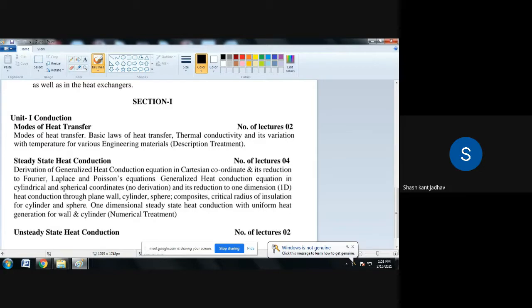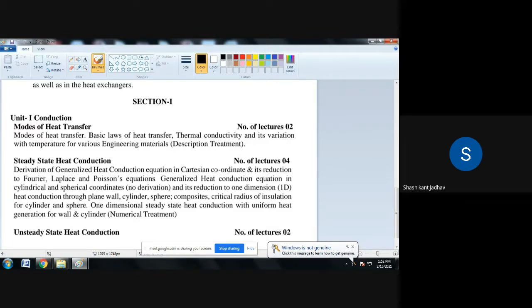So this is Kirchhoff's law. Kirchhoff's law states that the emissivity of a body is equal to its absorptivity when the body remains in thermal equilibrium with the surrounding. That is, alpha is equal to epsilon, meaning absorptivity is equal to emissivity. This is the second law of radiation, Kirchhoff's law.